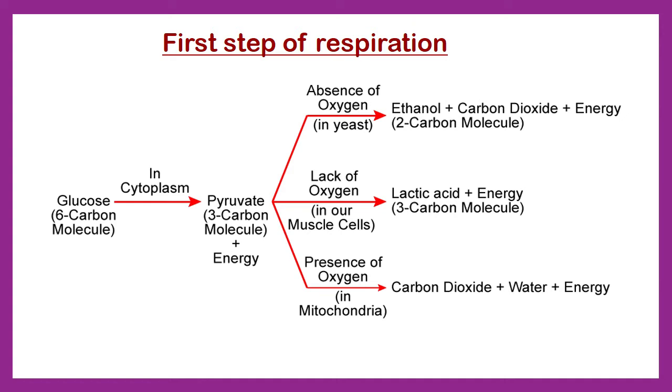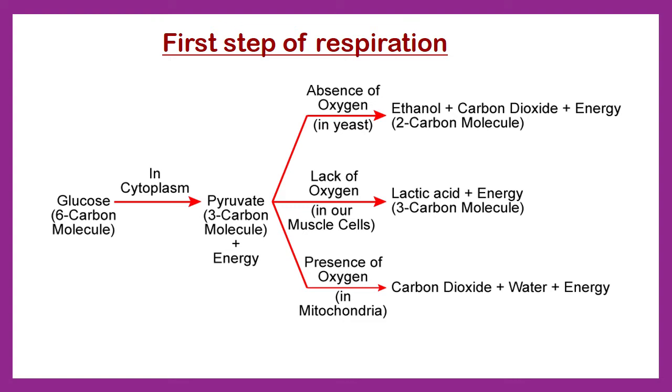When we studied the lesson regarding the cell, we saw mitochondria is one cell organelle which we call the powerhouse of the cell, and this is the reason why: because the oxidation of the pyruvate molecule takes place in mitochondria and energy is released. Sometimes this pyruvate molecule suffers lack of oxygen in our muscle cells, and in such a case lactic acid is released, and this buildup of lactic acid in our muscles is responsible for causing cramps.